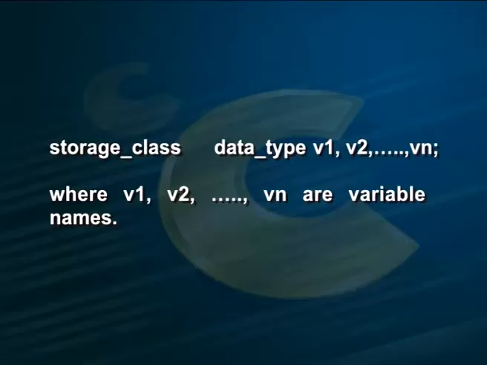The storage class is specified in the declaration of the variables as: storage class, data type, V1, V2 up to Vn semicolon, where V1, V2, Vn are variable names. If a variable declaration does not have a storage class specifier, a default storage class is assigned based on the type and place of the declaration.